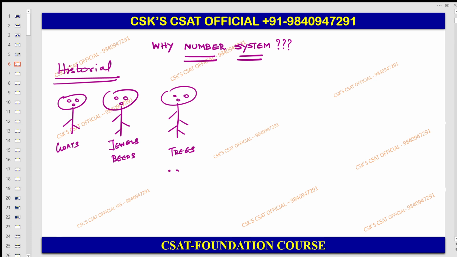So here he doesn't know the exact count. What actually will he do here? Some stones will be there. In the historical perspective, you guys know archaeological things, no? So they will mark on the stones like this, like this, like this. So like that they started this kind of thing for counting purposes.